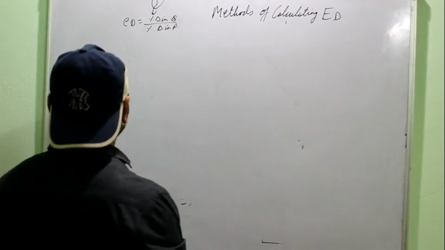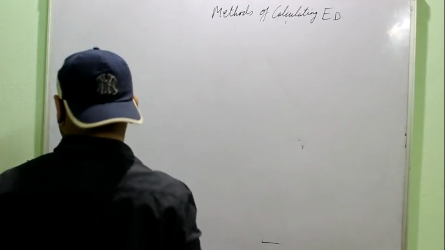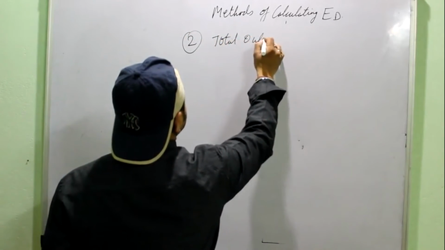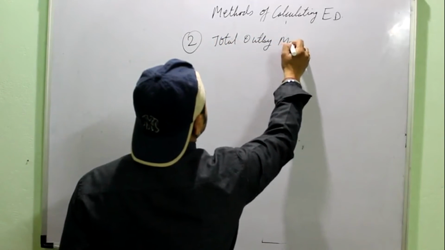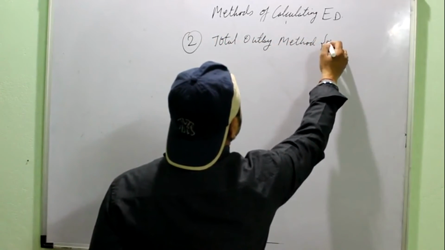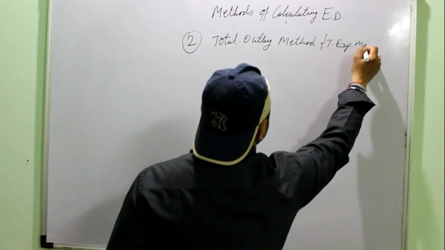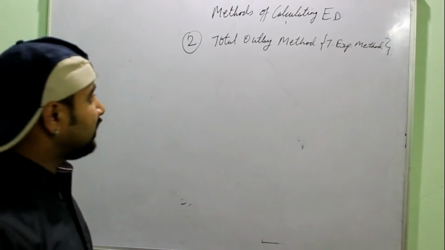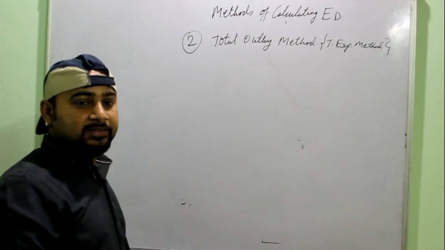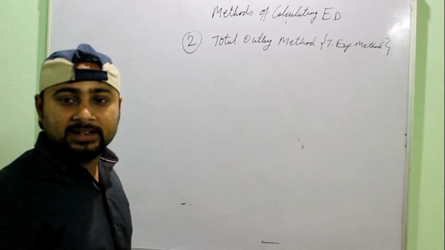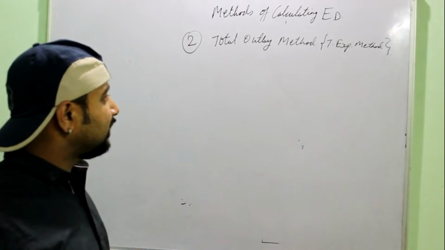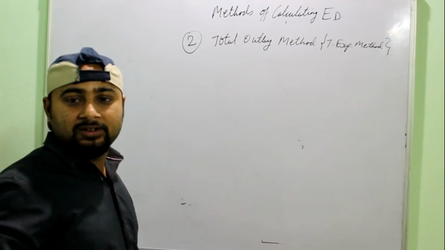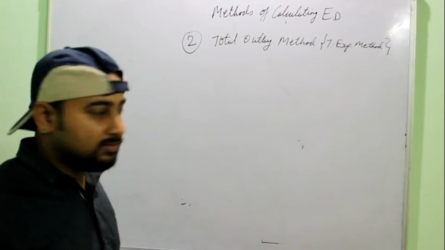Then the second method that we have to study is the total outlay method, or the total expenditure method. Okay, now remember that in the beginning I told you that when you use the percentage method you can get any mathematical answer, any value, a number. But when you use a total outlay method you get only three answers, either ED equal to 1 or ED less than 1 or ED greater than 1.